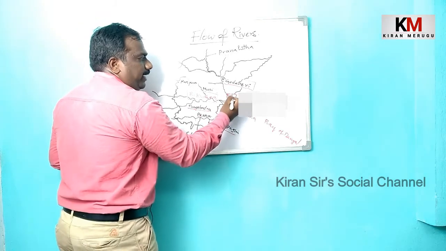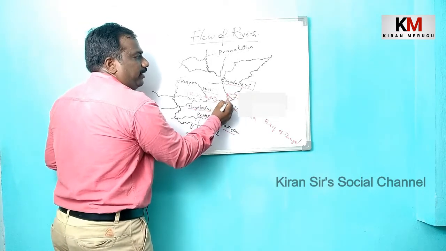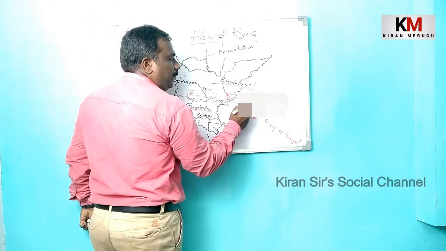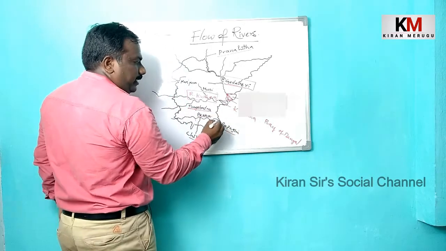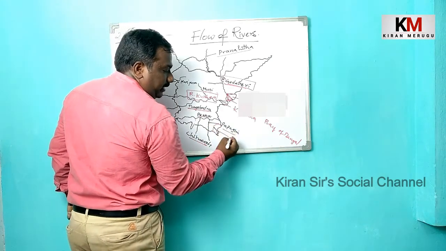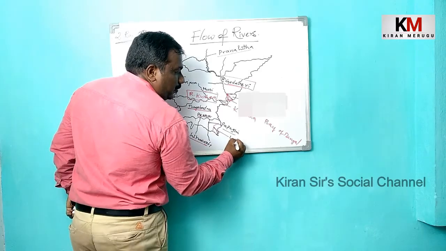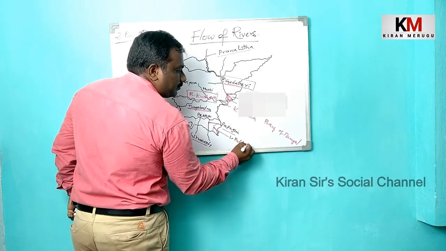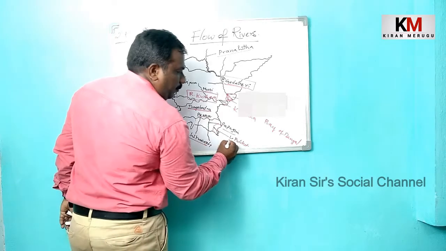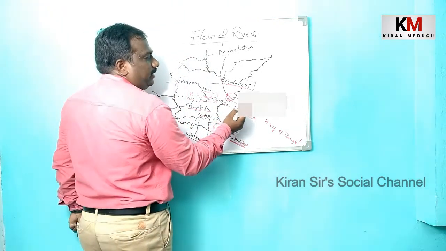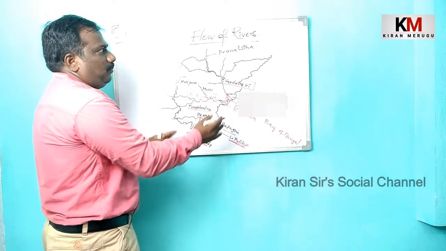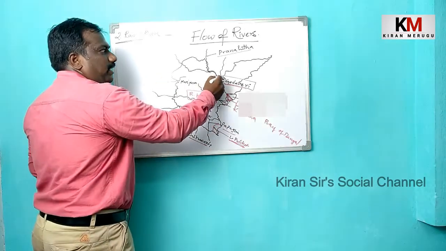Between the Godavari and Krishna deltas, we have one lake in Andhra Pradesh, that is Kolleru. And in the southern part of Andhra Pradesh, we have another lake, that is Lake Pulicat. Lake Pulicat is a salt lake, and Kolleru is the freshwater lake. So these are about the flow of rivers in Andhra Pradesh.